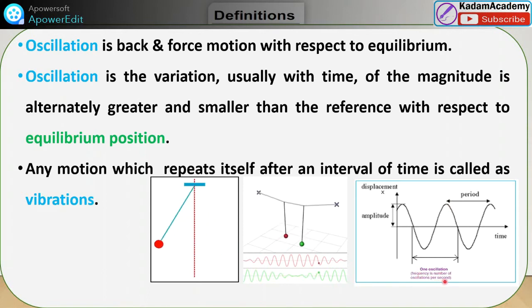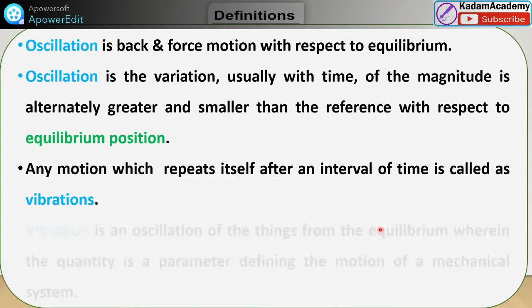The frequency is the number of oscillations per second. Suppose this is 1 second. How many oscillations are there? In total, one oscillation. It means one complete cycle. And for this one complete cycle, suppose you require t time. So the time for one oscillation is called the time period. We will study it in detail also.